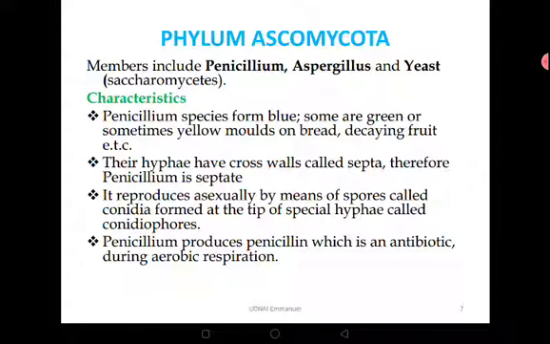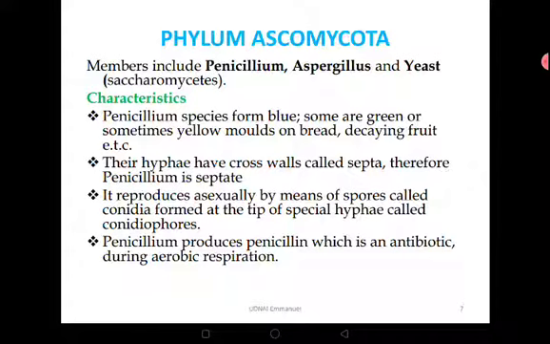So their sexual production is by the conidia, the spores, which have a special name, the conidia, and the spore capsule is the conidiospore. Great. Then we have Penicillium, which produces penicillin, an antibiotic.